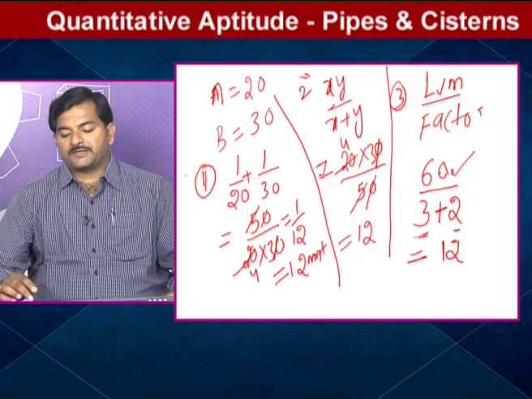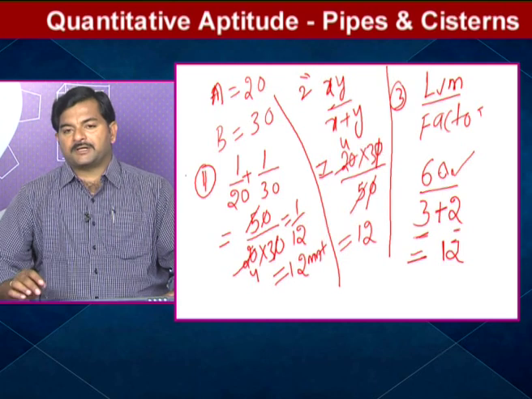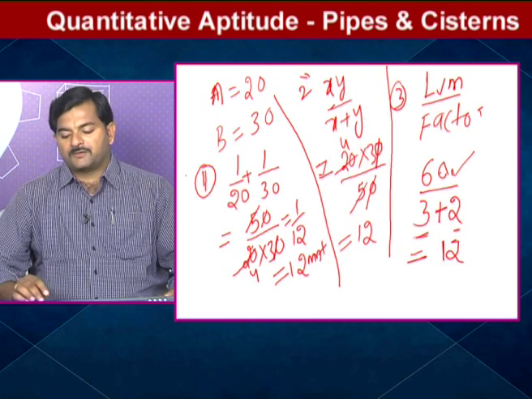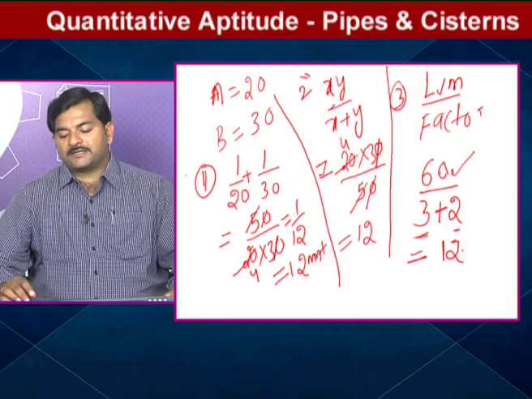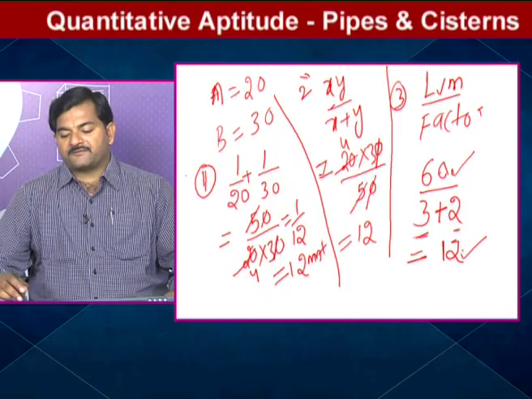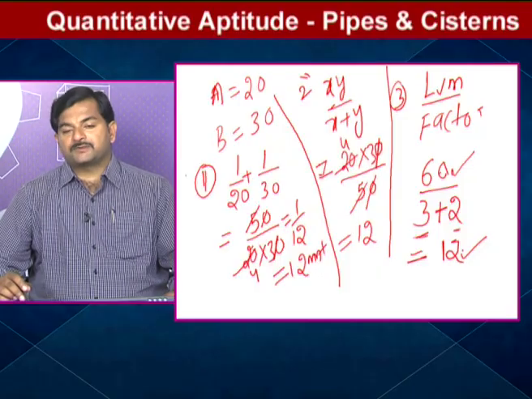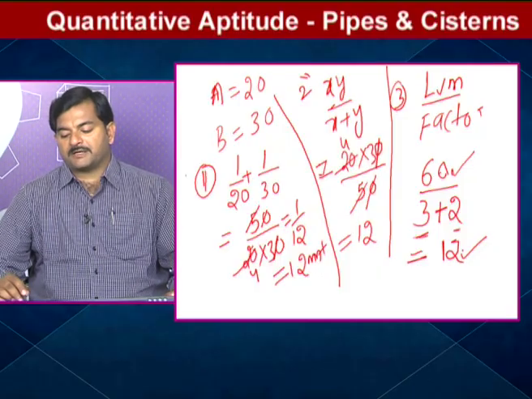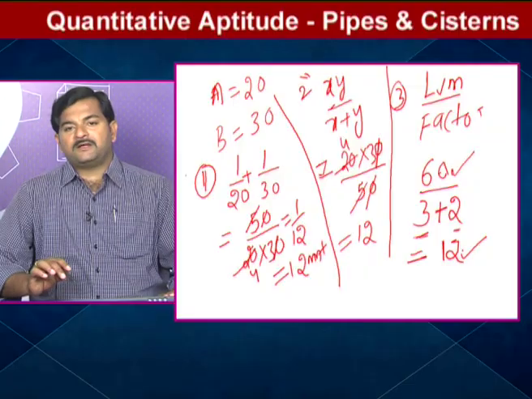So LCM of 20 comma 30, how much am I getting? 60. Factors mean 20 3s are 60, 30 2s are 60. So 3 plus 2, how much? 5. 60 by 5, again how much am I getting? 60 by 5 means 12. So this is the beauty of the first question.